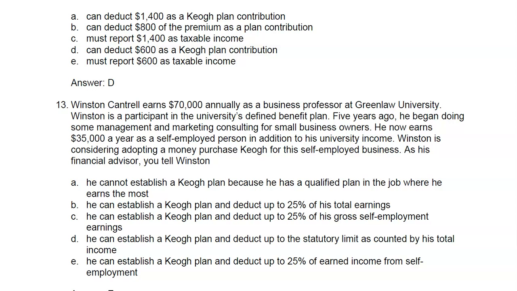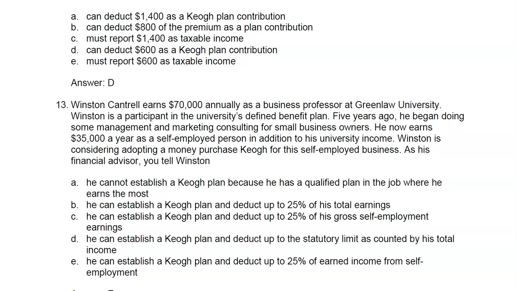That is not correct. It makes no difference what other job you have. B. He can establish a Keogh plan and deduct up to 25% of his total earnings. No, self-employed individuals have to deal with self-employed earnings, not total earnings. C. He can establish a Keogh plan and deduct up to 25% of his gross self-employment earnings. That is not correct. It is not gross.